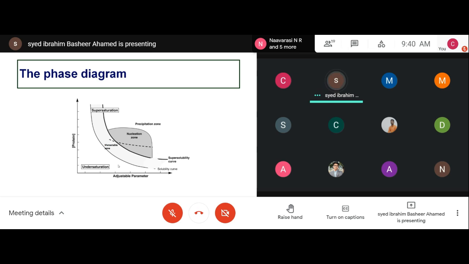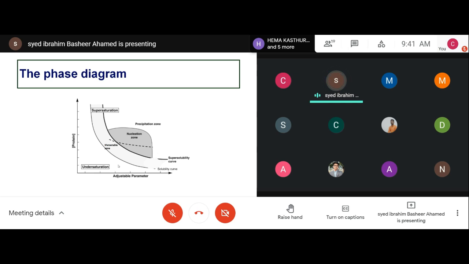It depends upon the nature of the protein. Some proteins will crystallize at a very low salt concentration, like 100 millimolar or 50 millimolar salt. In some cases, you have to add more salt. So it depends upon the protein.